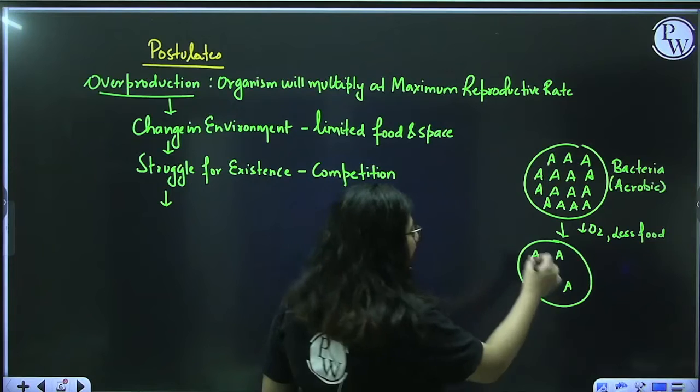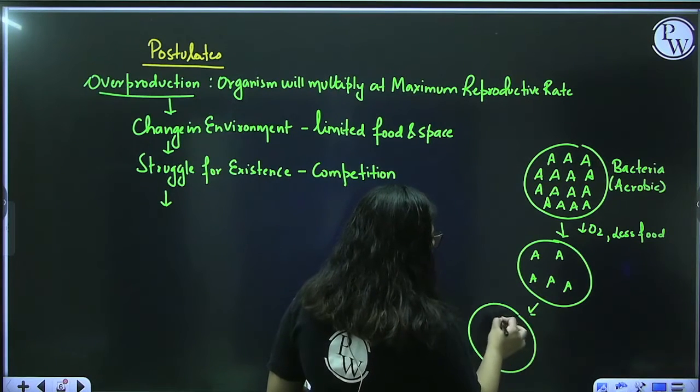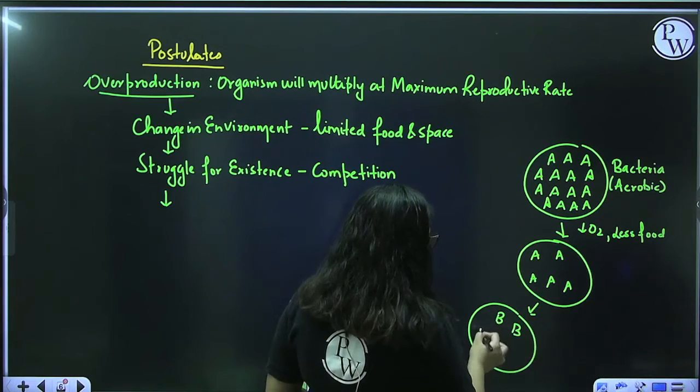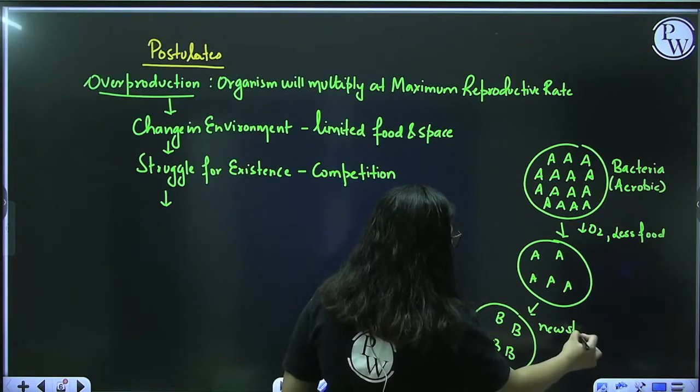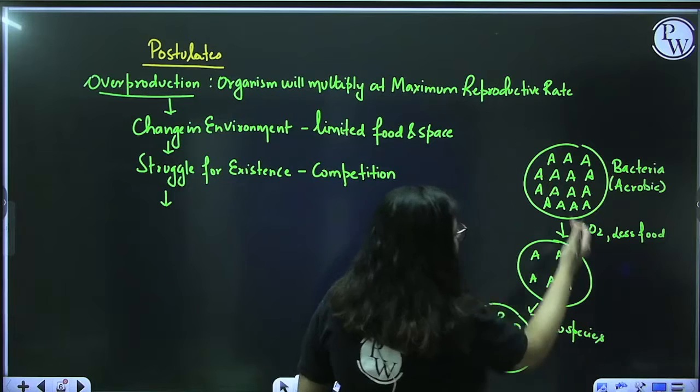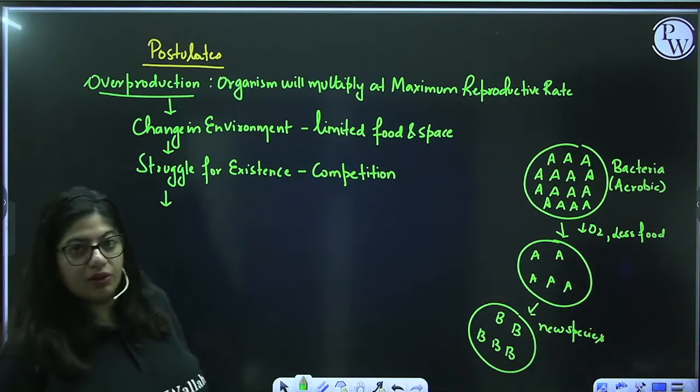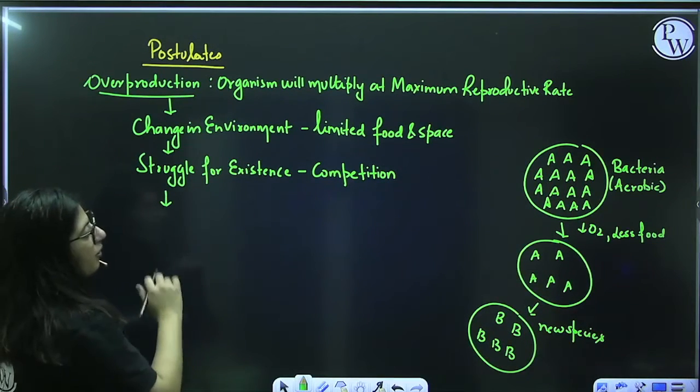Now all these A which are selected have become different species. They are known as, like, B. Okay, they are now new species, because they have different characters than these ones. So what he said is that there will be a competition.